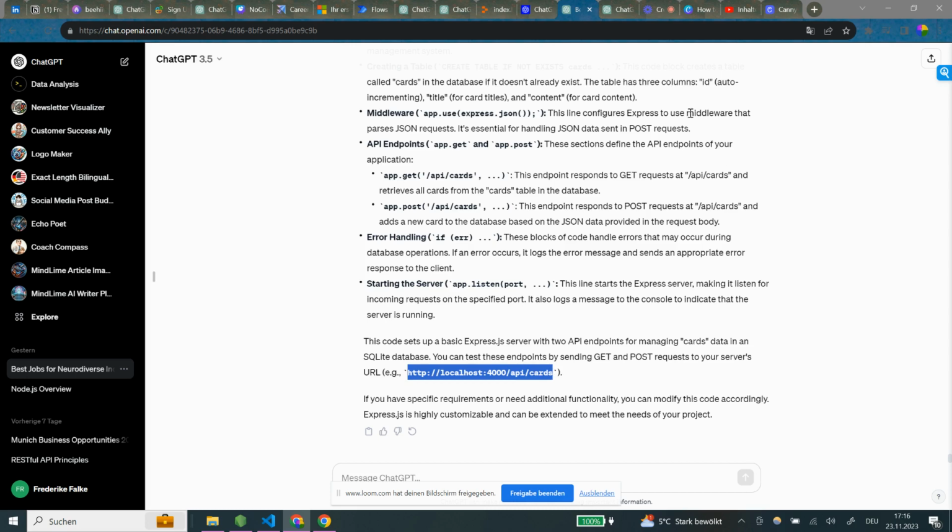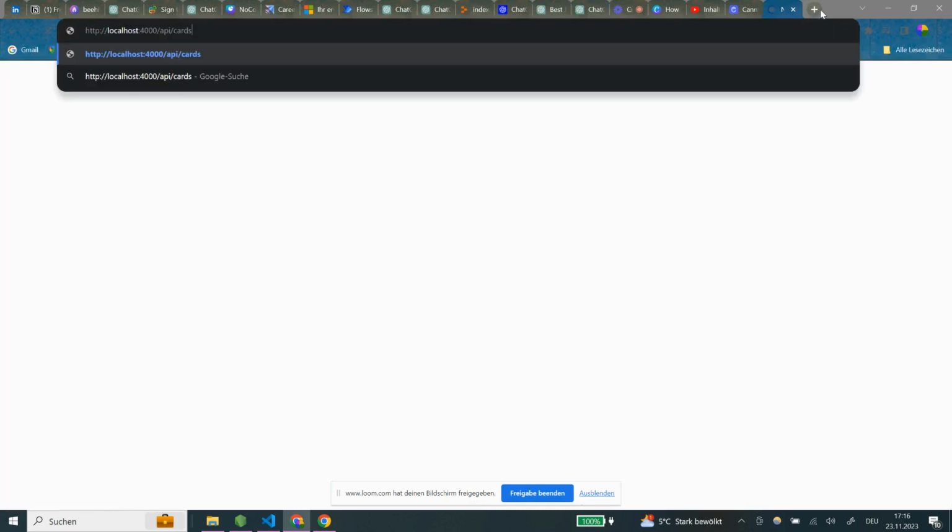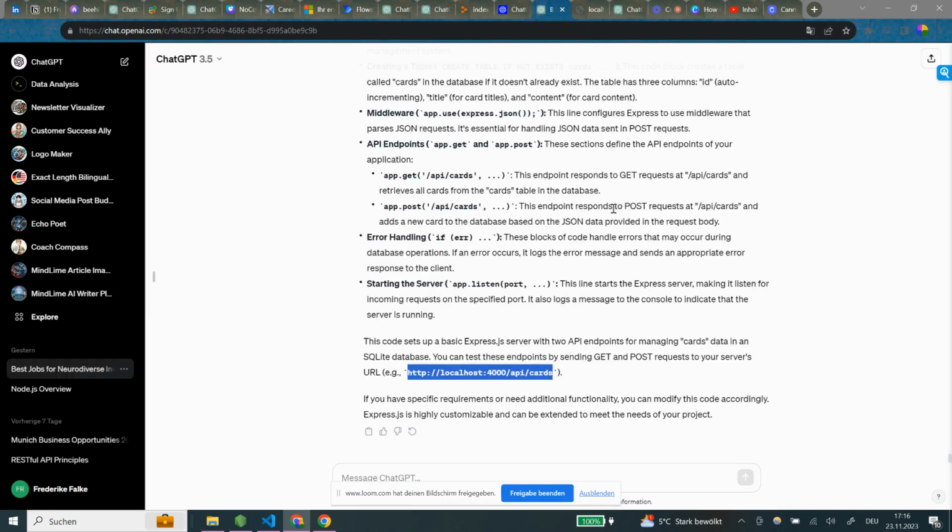So we try this out. I have the feeling we've kind of reached an endpoint at this point, so I'm not 100% sure how to go further. Okay, so now it just says API cards. I mean, there is nothing in there. And then we can probably say, okay, API cards. Okay, so we just say, okay, thanks.